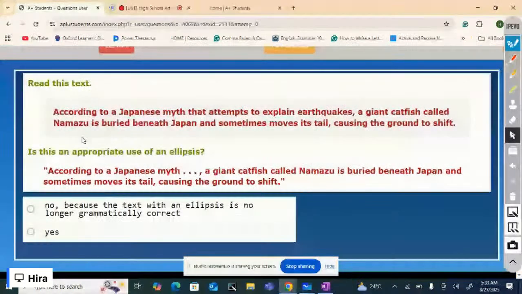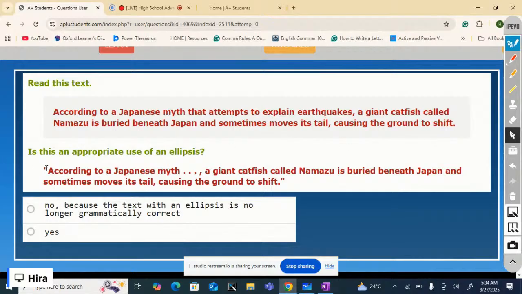Let's read it and then we'll see the resulting text using an ellipsis and we'll tell whether it is appropriate or not. According to a Japanese myth that attempts to explain earthquakes, a giant catfish called Namazu is buried beneath Japan and sometimes moves its tail, causing the ground to shift.